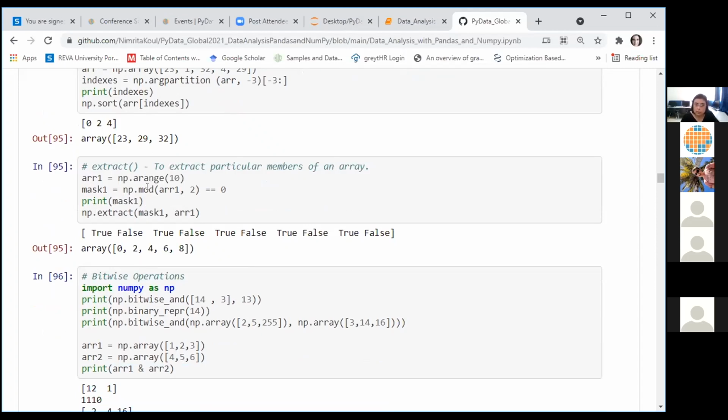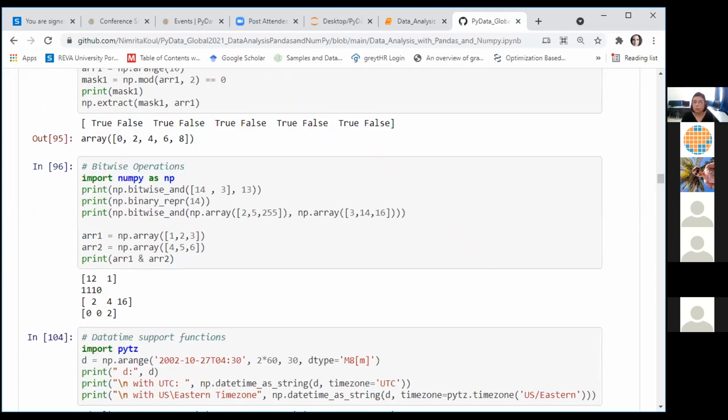There's a function to extract values from an array. The function extract takes a mask, a Boolean array, to extract specific values. Here I have created a Boolean array called mask1. The condition used to extract the elements is that the element should be divisible by 2. So the np.mod function helps me to identify all the values whose modulus value is 0, right, whose remainder is 0 when divided by 2. This mask I have used in the extract function to identify only those elements where the value is divisible by 2.